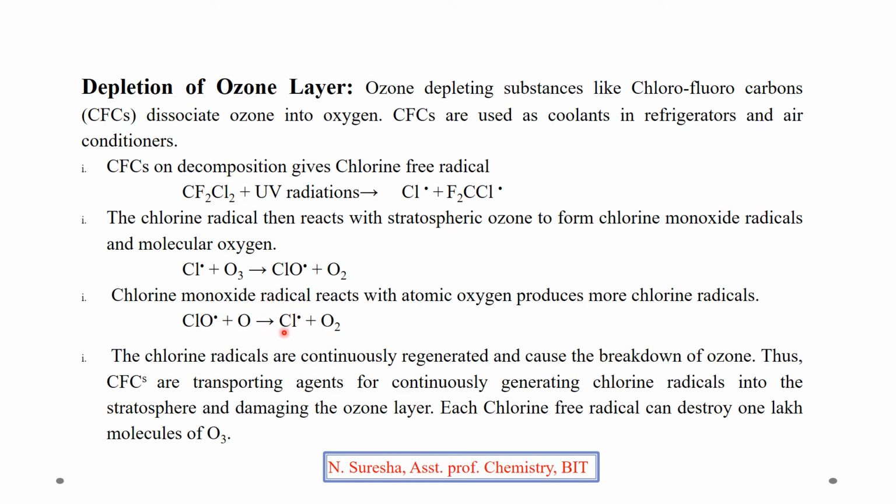The chlorine radical is continuously generated and causes the breakdown of ozone. Thus, chlorofluorocarbons act as a transporting agent for continuous generation of chlorine radicals in the stratosphere, damaging the ozone layer. In this way, the ozone layer will be depleted due to chlorofluorocarbons.